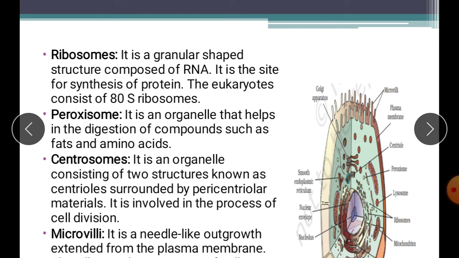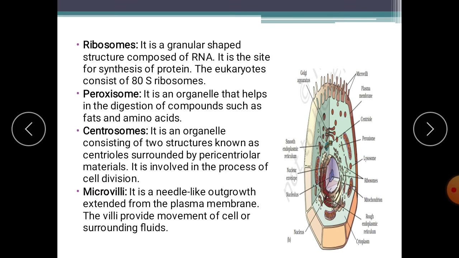Then peroxisome. It is an organelle that helps in digestion of compounds such as fats and amino acids. Fats and amino acids are digested by the involvement of peroxisomes in animal cells.